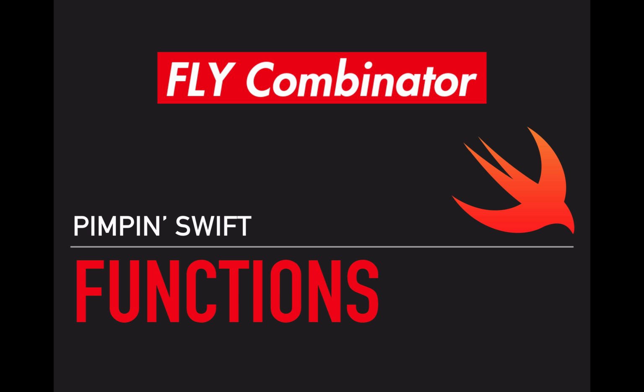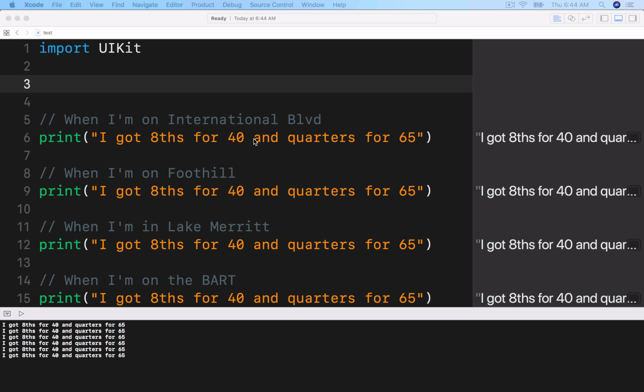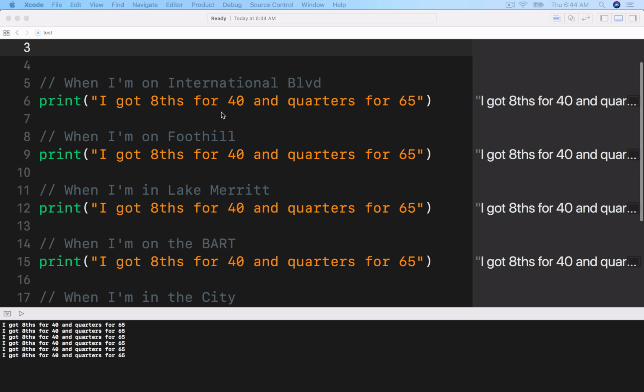We're pimping Swift. We're going to be talking about functions. And I'm going to just let you know from this point on, yo, it's going to get swift. Ha! It's going to get hot because right now we're getting into the language where we're getting into some real shit. All right. So let's say we got this playground where when I'm on International Boulevard, I'm going to print